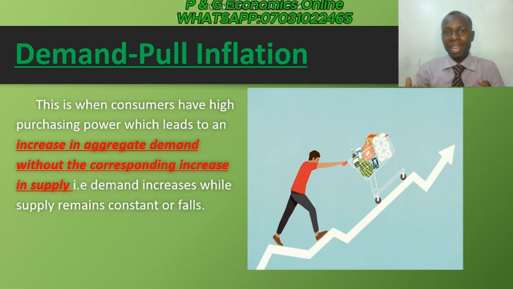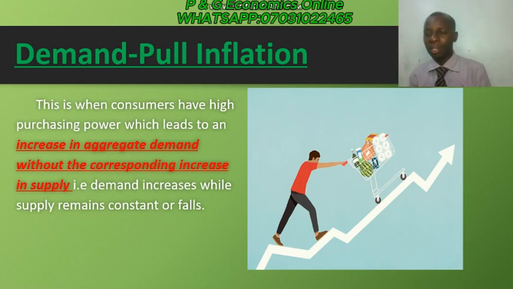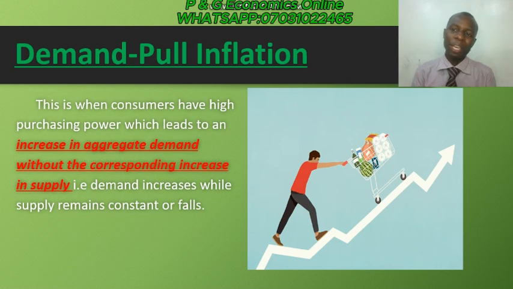So automatically, the market will sense it, and this will lead to an increase in the price of loaves of bread. Why? What caused that? It is because the consumers are increasing their demand, whereby supply remains constant. So I can see the image here. You can see the consumers keep on pushing, demanding more products, such that the price of these items is increasing in the market. So whenever there is an increase in aggregate demand, but the supply remains constant or is not increasing as the demand is increasing, the aftermath result of that will be demand pull inflation.